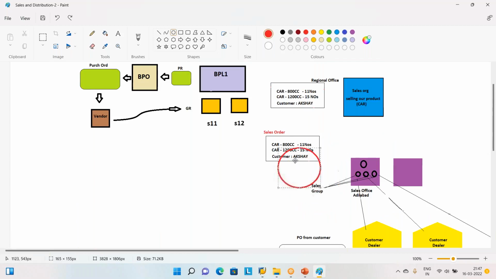Now what is a sales order? A sales order is a document internally within our company code, initiated by the sales department people via the sales organization. And the sales organization, this regional office, will send it to the plant. It is not equivalent to the purchase department. It is not a legal document. Within our company, it is moving internally.